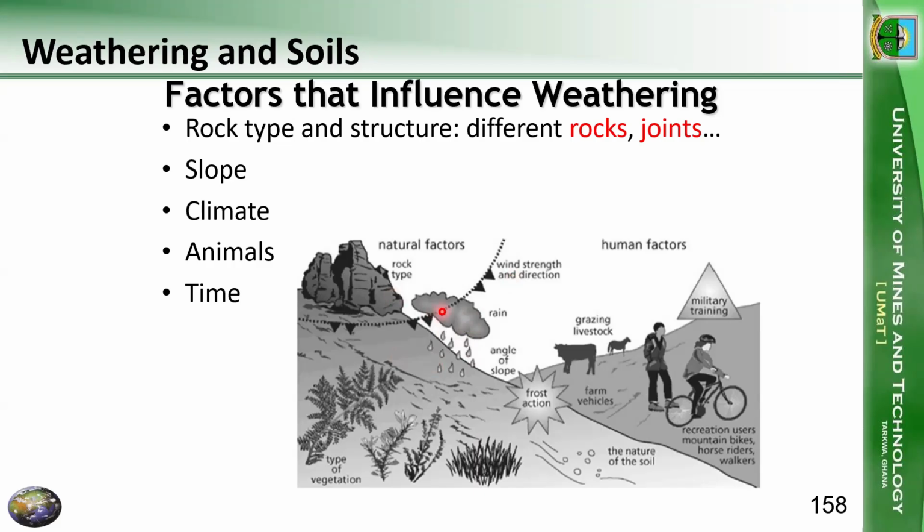So if we have steeper slopes, then it means that weathering rate is going to be faster, all right? Weathering rate is going to be faster when the slope is steeper than when we have, how do you call it, horizontal, all right? Because we have a lot of action also acting. So gravity itself is trying to push the material down. With the little cracks, and when you add some water, rain, then with the least possible action it is going to attempt to move. It's going to break down, all right?